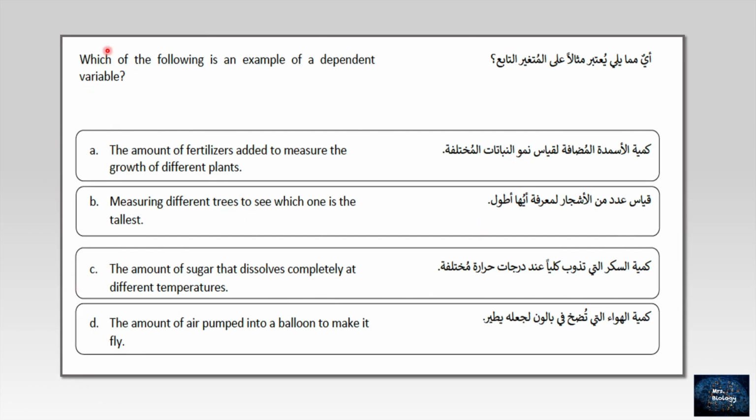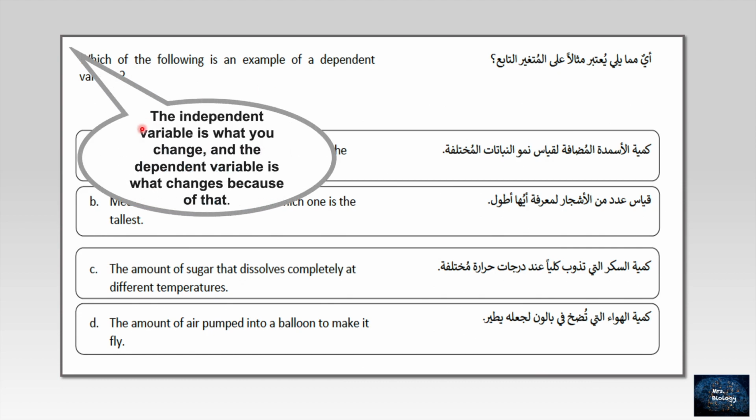Now this question. Which of the following is an example of a dependent variable? That means in any experiment. Let me just remind you of independent and dependent variables. The independent variable is what you change, and the dependent variable is what changes because of the independent.